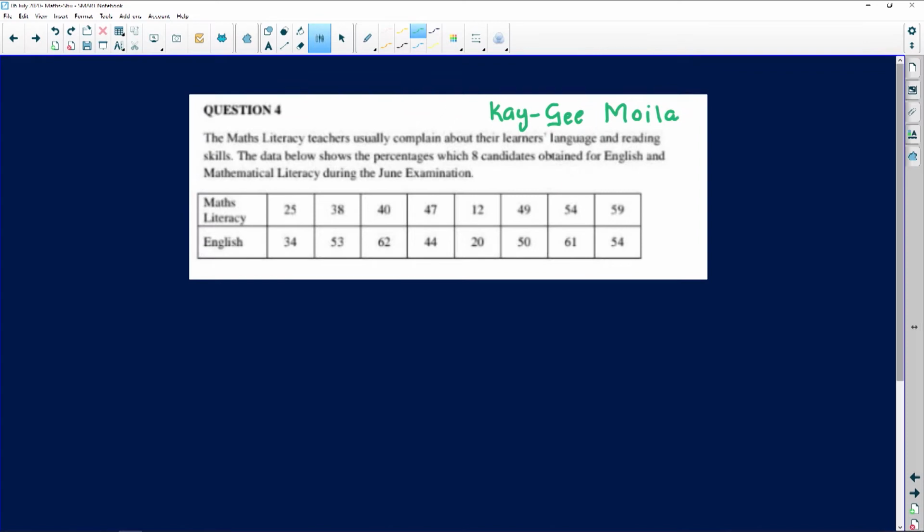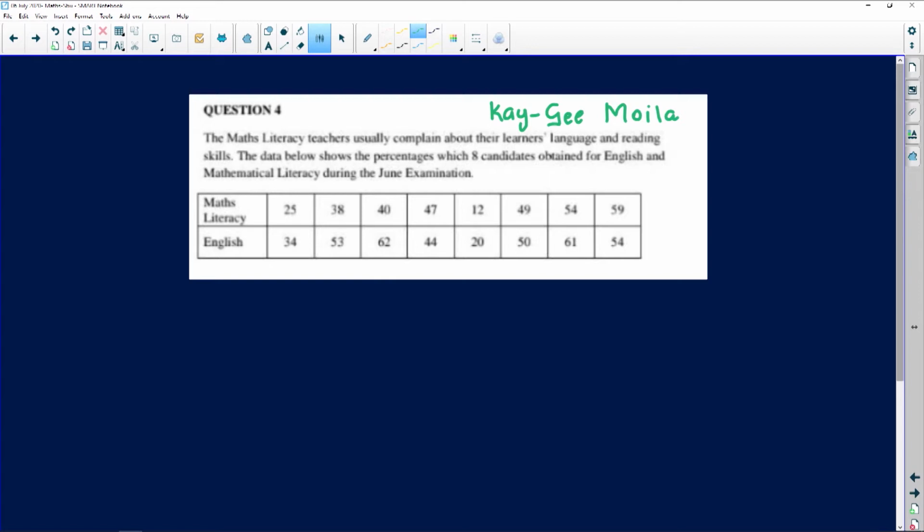So let's check the question that KG sent to us. It's a beautiful question that will help you to understand what is going on here. Right. So it reads as follows. It says here the math literacy teachers usually complain about their learners' language and reading skills. Apparently, one of the reasons why math lit is difficult is not because of the math, but the language that is used there sometimes is confusing. All right. And then it reads on and says the data below shows the percentage which 8 candidates obtained for English and mathematical literacy during the June exam.